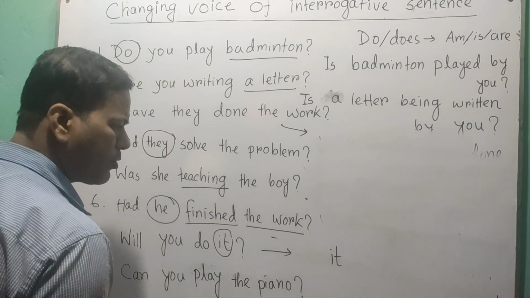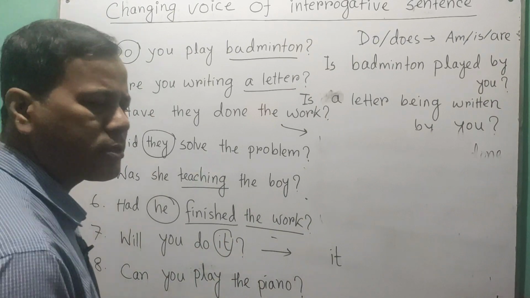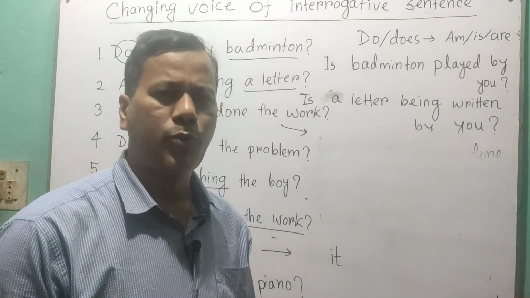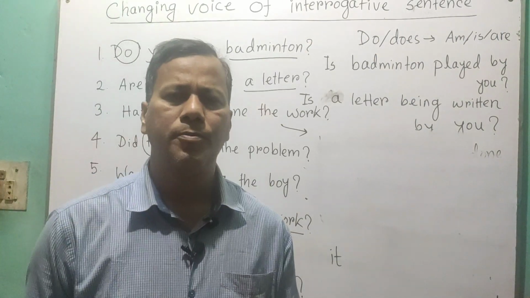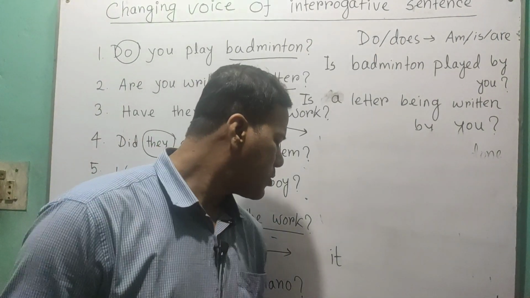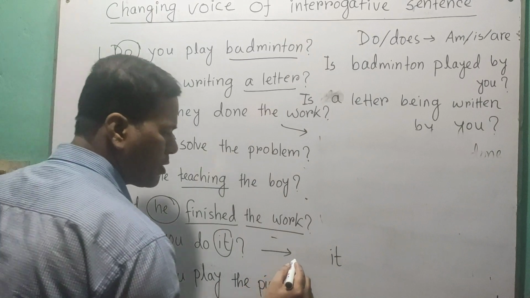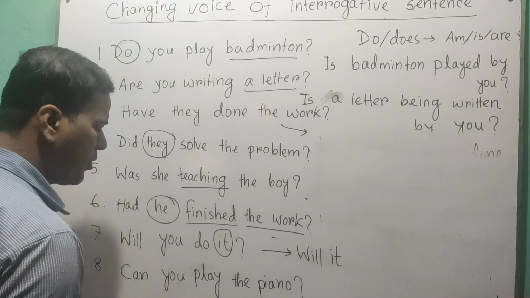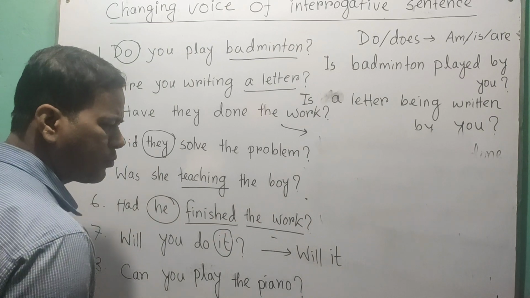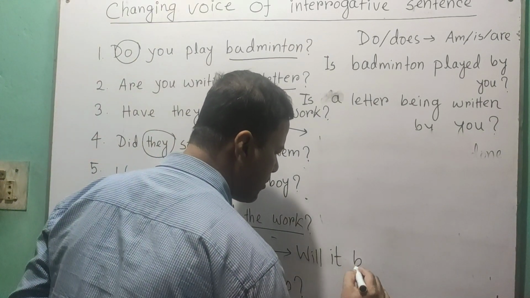And you know that for modal auxiliaries like shall, will, can, could, be, for all this we need to bring the auxiliary first. Okay, will, it, and then we have to add be.